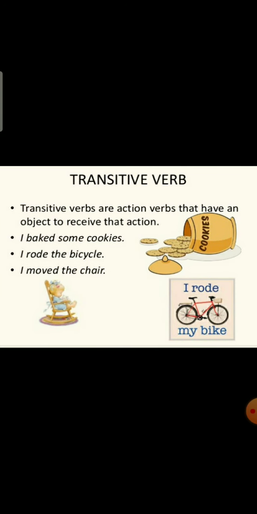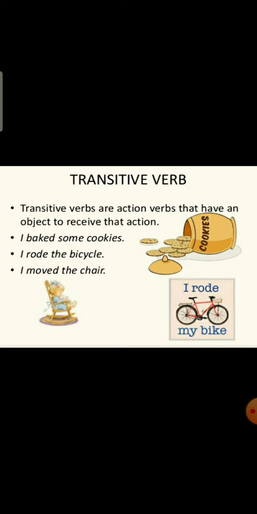What do you mean by transitive verb? Transitive verbs are action verbs that have an object to receive that action. If there is an object, then it is a transitive verb. I baked some cookies. Now I am telling, what did I bake? I baked some cookies. So it is a transitive verb.